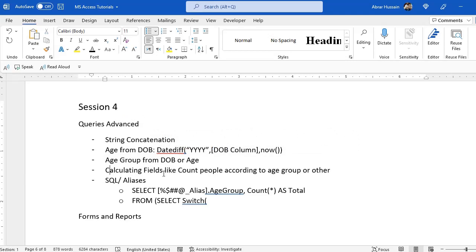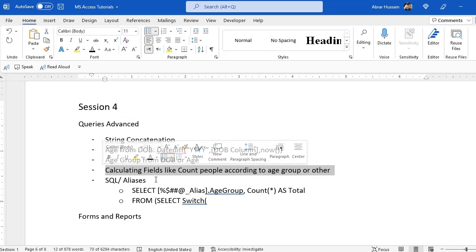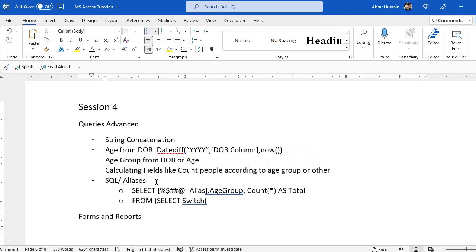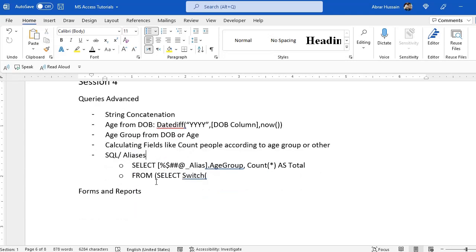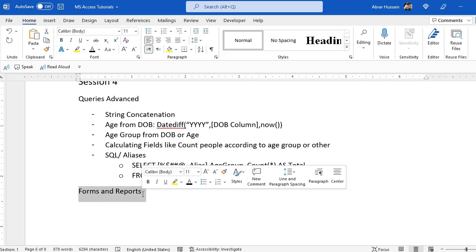Similarly, calculating fields like counting people according to the age group or any other criteria, adding some extra fields in the query. Similarly, SQL, for example, if you want to apply different names to a field so that it's easily recognizable. All these codes we are going to discuss today, and then we will also go to some more advanced options of forms and reports.